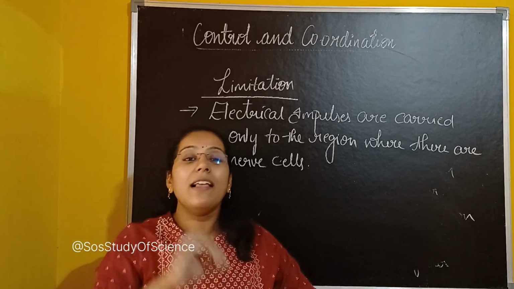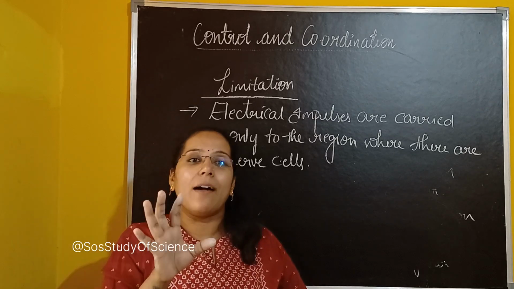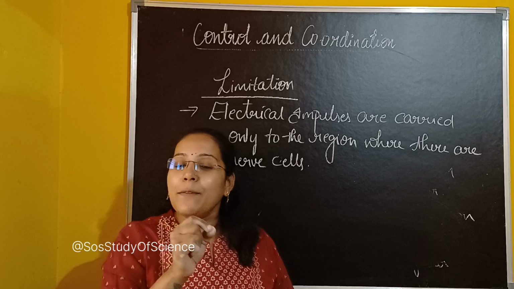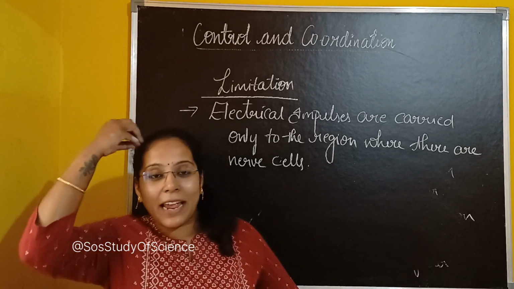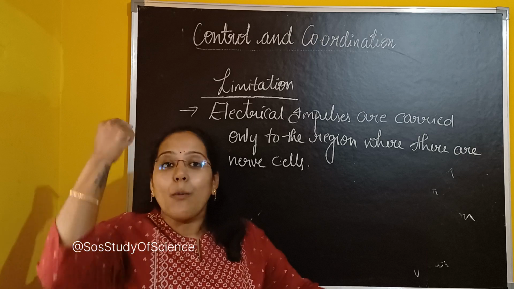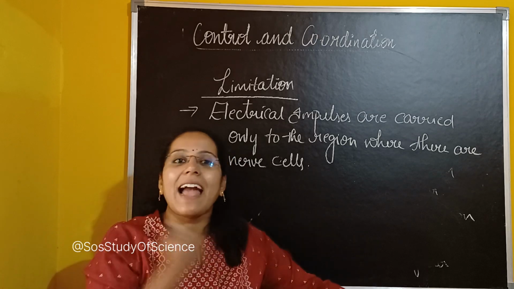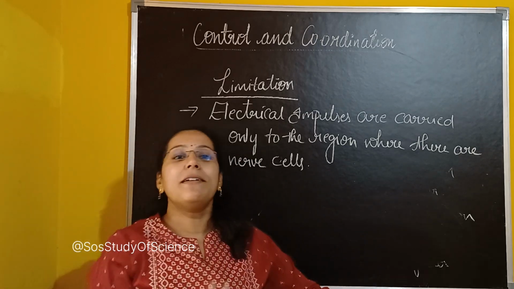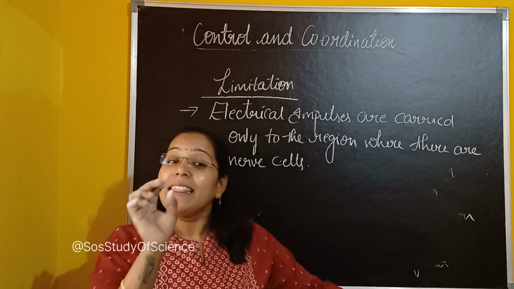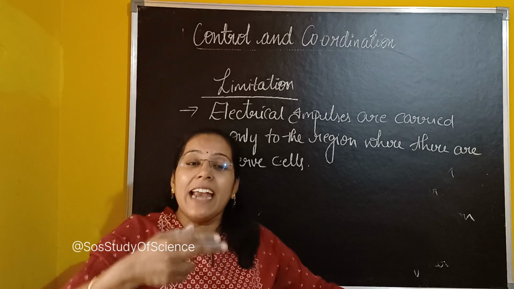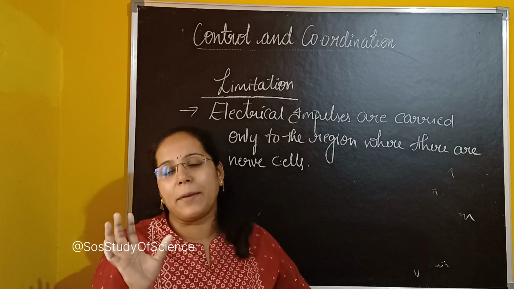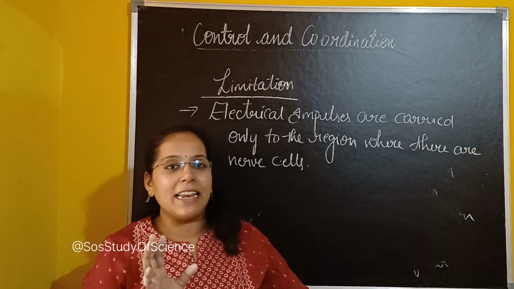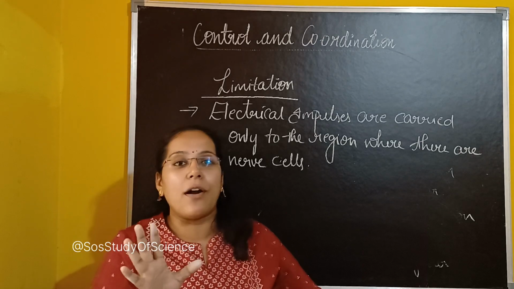Say for example, the information through a nerve cell in the form of electrical impulses travels from the brain to the hand. Okay, one impulse is moved or carried. For the next impulse to be created for the second time, it will take some time. It cannot be created continuously. Make sure, this is very important.